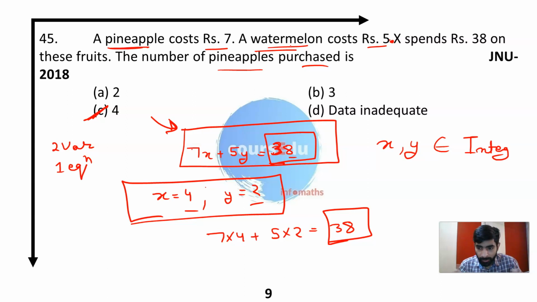This is a realistic situation. The number of pineapples should be more than 0, not negative. The number of watermelons should be more than 0, not in negative terms. So that way, your number of pineapples in this case will be option number C, 4.